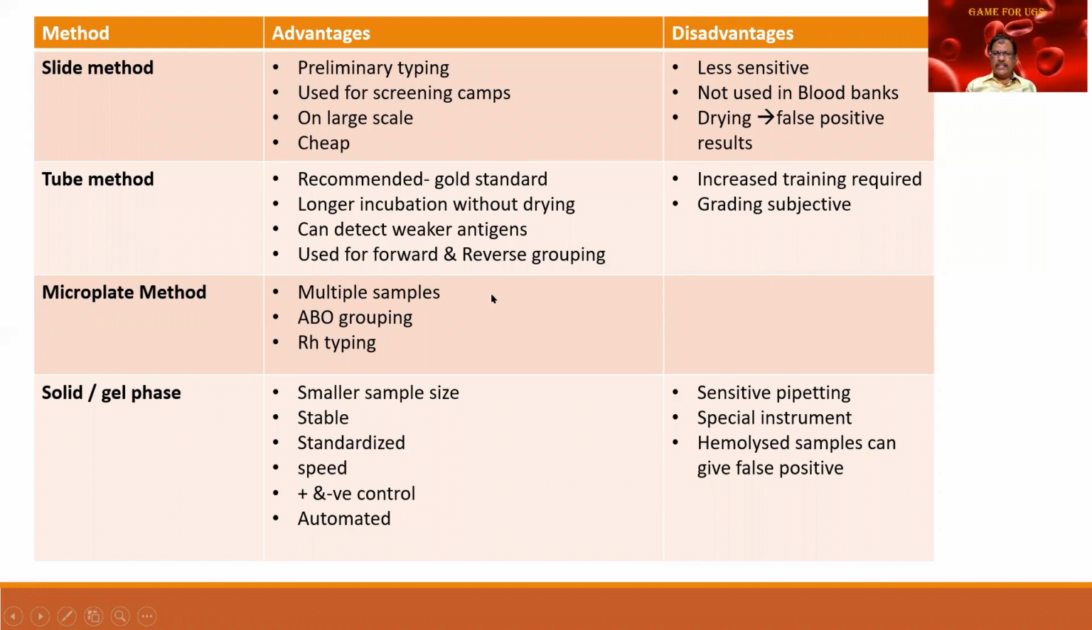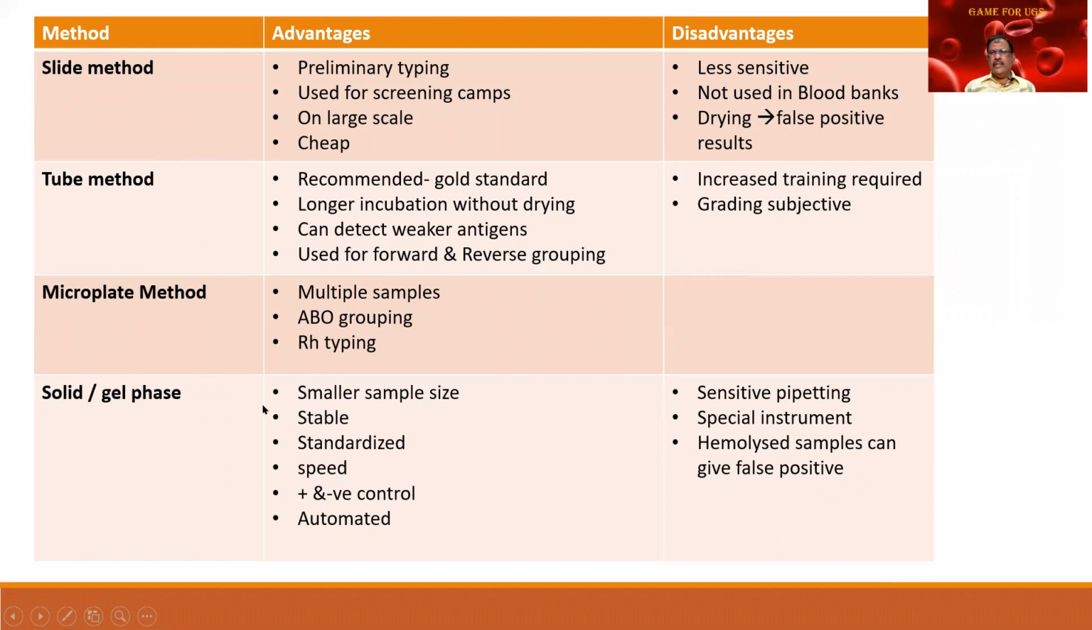Microplate, multiple samples could be run for ABO grouping, for RH typing. The gel method I have demonstrated earlier. You find that a very small sample size is required. It is stable, it is standardized, and there is speed. All yes. Please remember the yes. And the disadvantages, there is sensitive pipetting that is required, special equipment, and hemolyzed samples can sometimes give rise to false positive results. So these are the various methods.